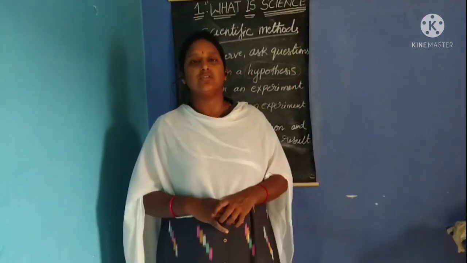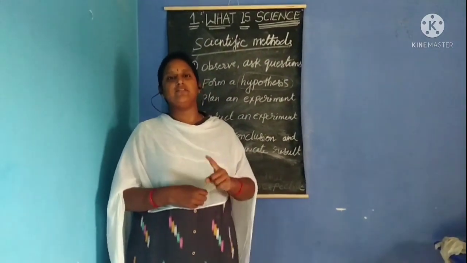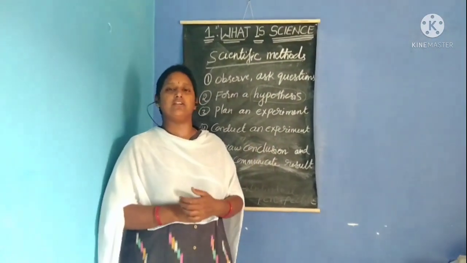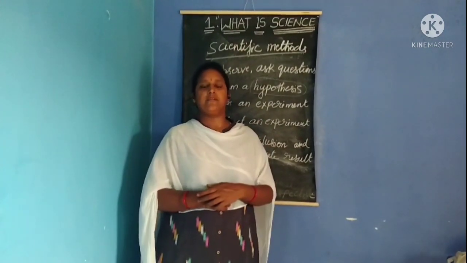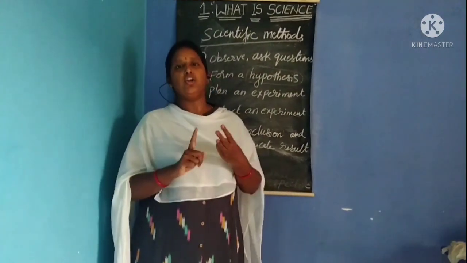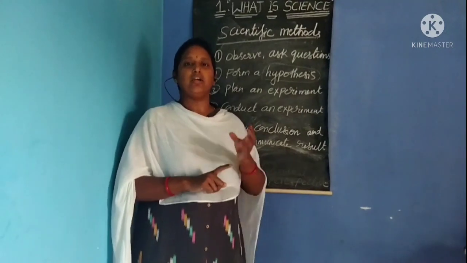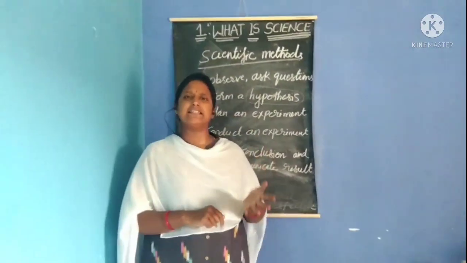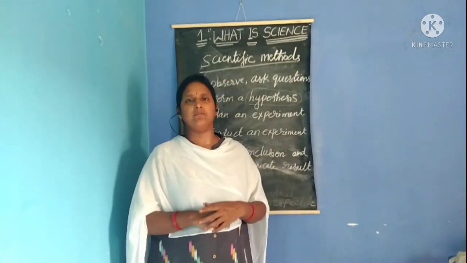Okay children. So here for us we are given an activity. This activity you should do at home. Okay. So the activity mentioned in our textbook is in order to know the types of soils. Here you have to take 3 different types of soils: loamy soil, clay soil, sandy soil. And then you have to grow the seeds. You can take any seed. Green gram, black gram, Bengal gram or mustard.